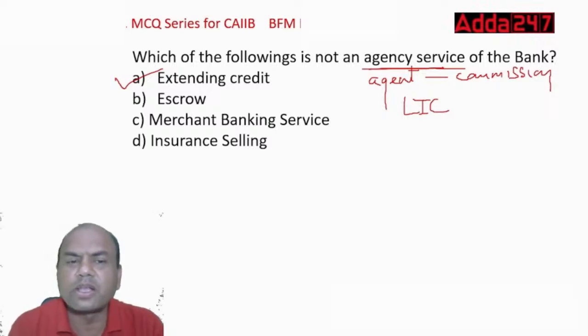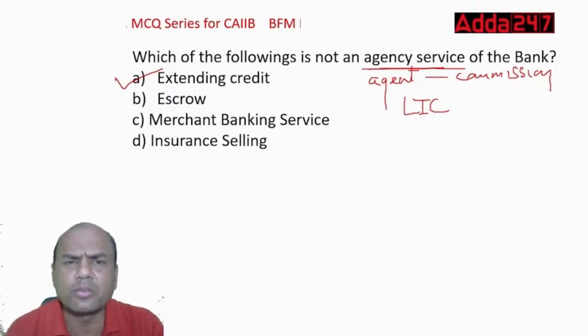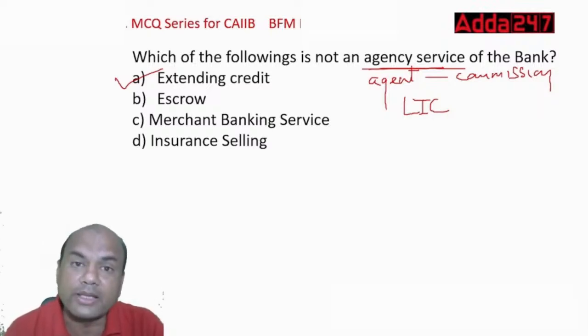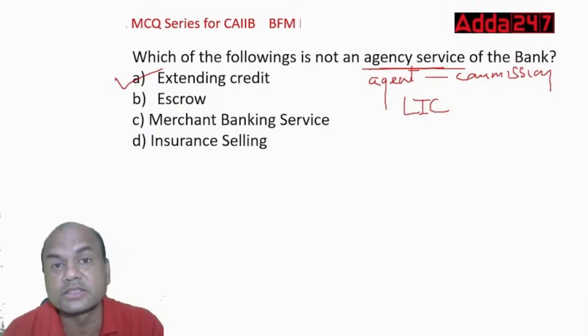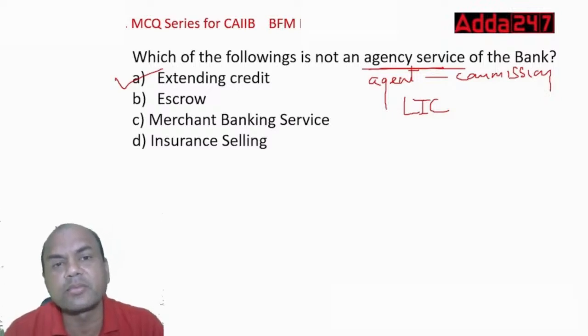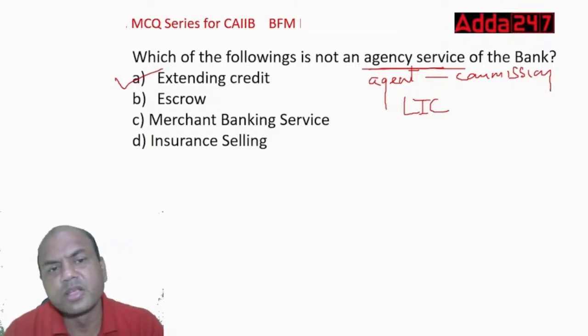Okay. Escrow will take a lot of time. Otherwise, I would have explained it to you. Escrow, I'll just give you a one-liner. Escrow is a temporary account. It is used when two parties don't trust each other and they have some funds in common. This is generally done in road contracts by large companies, or even by two buyers and sellers in different countries. If they don't want LCs, if they don't want the cost of LCs, they use this escrow account. The funds are kept in the bank account, right? And it can be withdrawn only by the signature of both. It's like a joint account. So that is an escrow account.